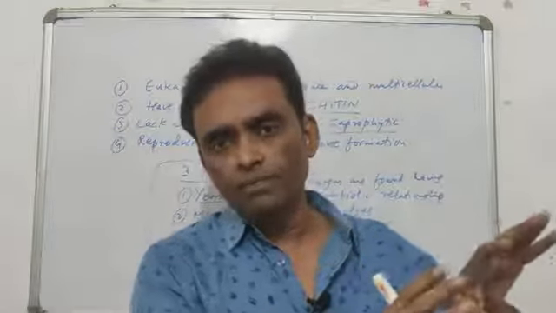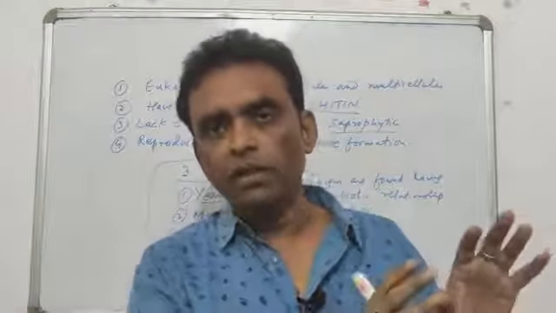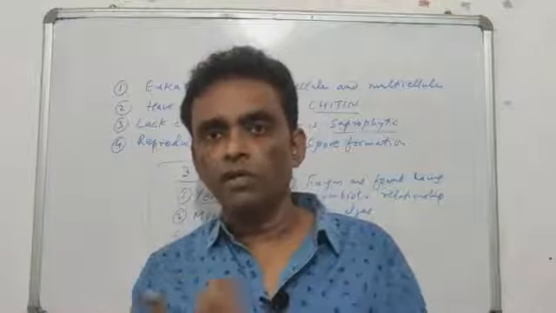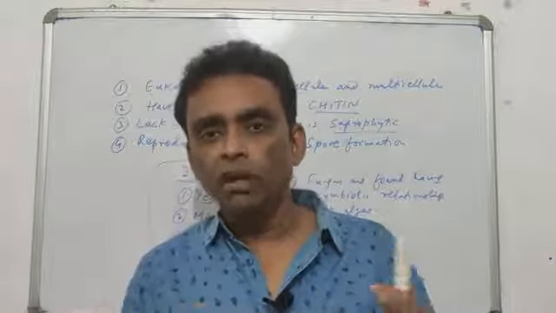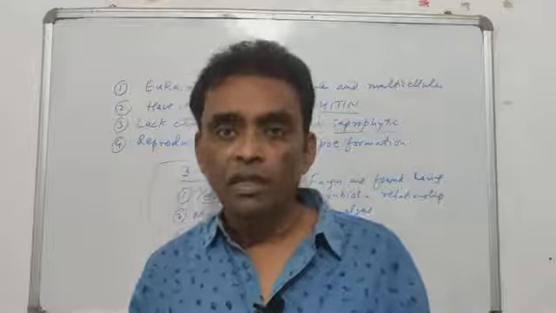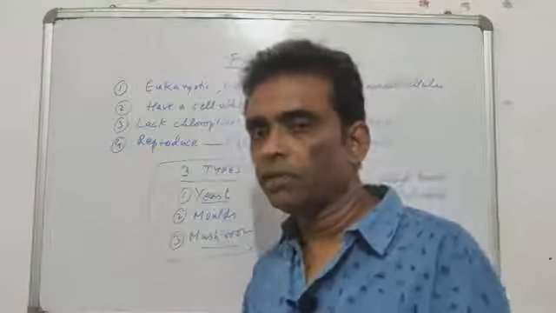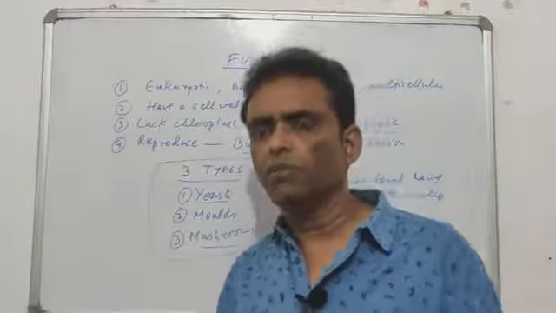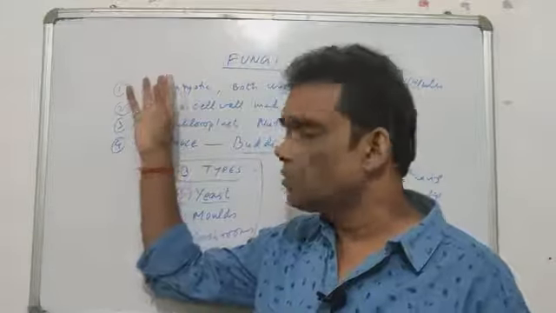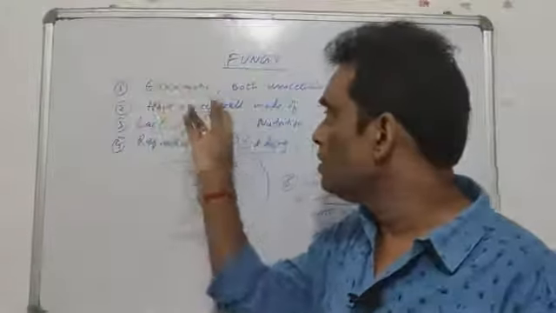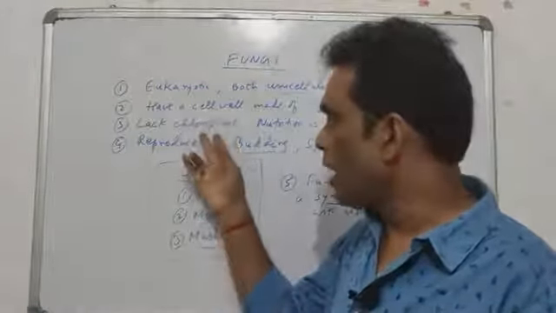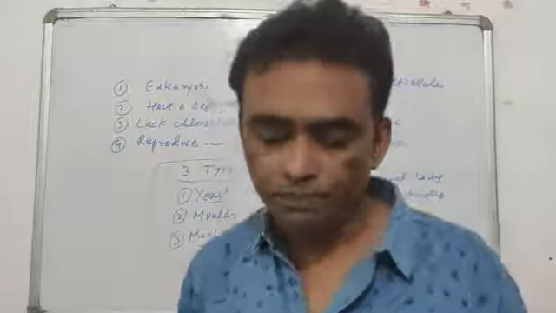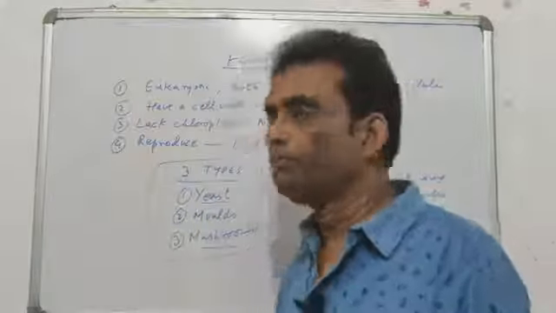So it is helping the algae. By getting the water, algae prepares the food by photosynthesis, and that synthesized food is given to the fungus in return. So both are helping each other. That type of relationship developed by the fungus with the algae is called symbiosis. That is something extra you need to know about fungus. Otherwise, fungus is characterized by eukaryotic nature, cell wall of chitin, absence of chloroplast, and reproduces by budding and spore formation.